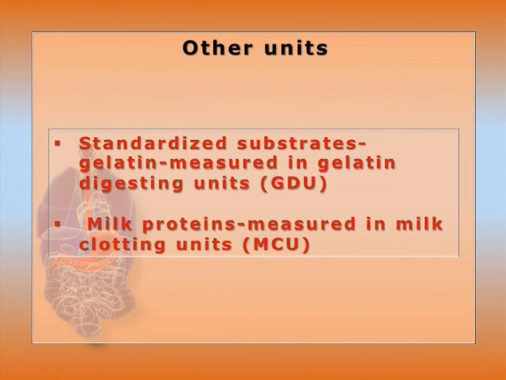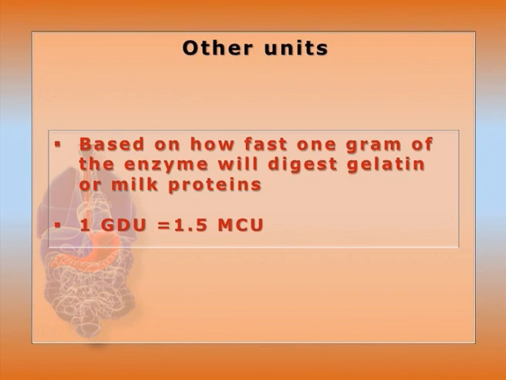Other units use standardized substrates, like the gelatin digesting unit, GDU, with gelatin, and milk protein is also taken for the milk clotting unit, MCU. So, in all the cases, for the standard substrates gelatin and milk protein, how much 1 gram of enzyme can digest is actually monitored, and we know 1 GDU is equal to 1.5 MCU.